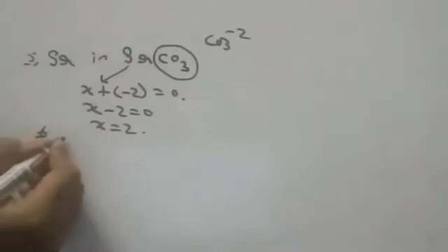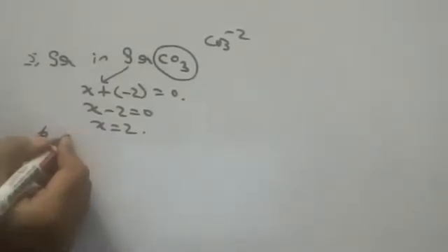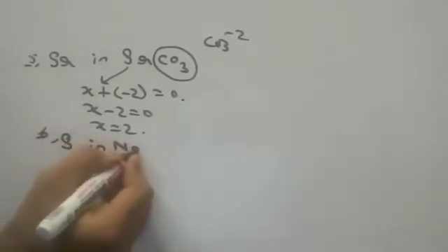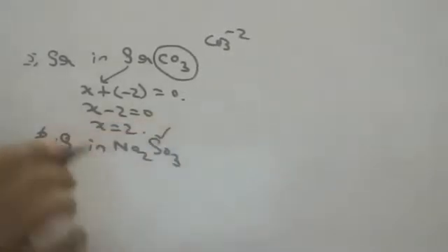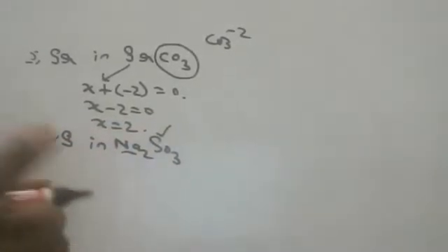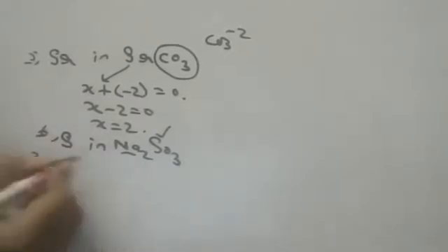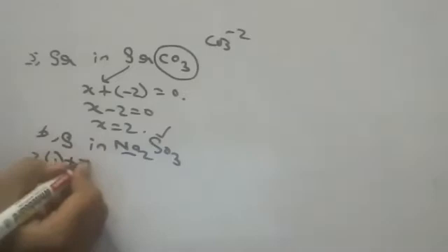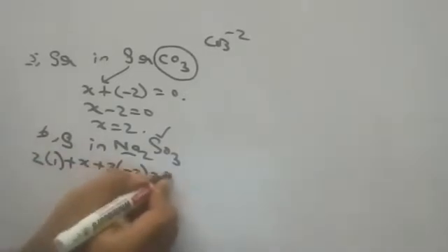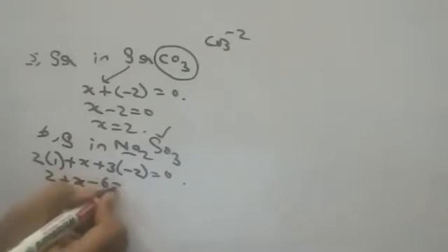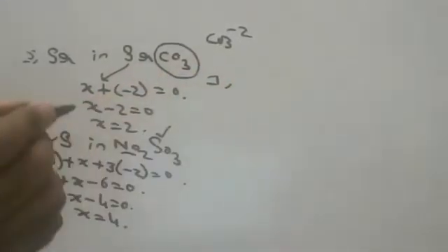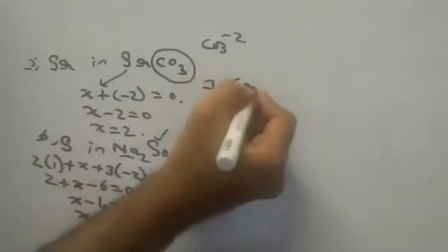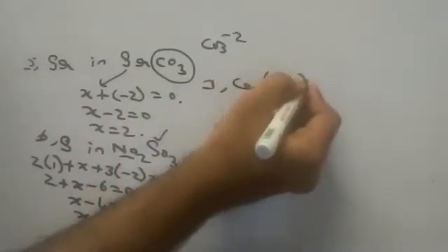Over, simple. Next, find oxidation state of sulfur in Na2SO3, sodium sulfite. I asked for sulfur, no? So, children, sodium, just now I gave a list, that is +1. You check if you want the list. 2 are there, so 2 into 1 plus sulfur is X plus oxygen is -2. I gave in the list, you check. So 2 plus X minus 6 is equal to 0. X minus 4 is equal to 0. X is equal to +4. Okay, children. I hope you are a little bit okay. Easy it is becoming. Now CaClO taken twice. Okay.